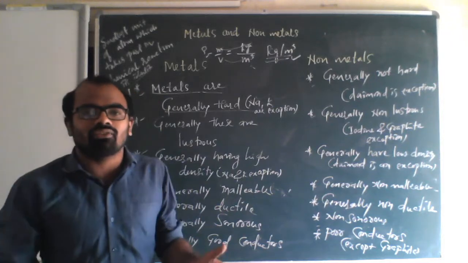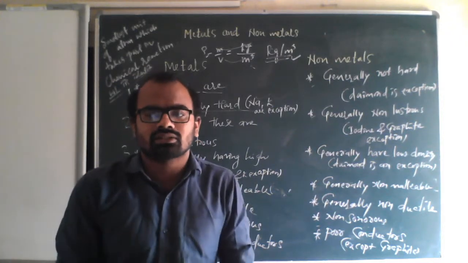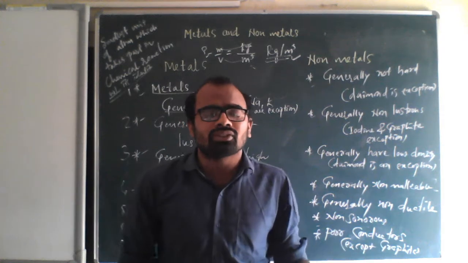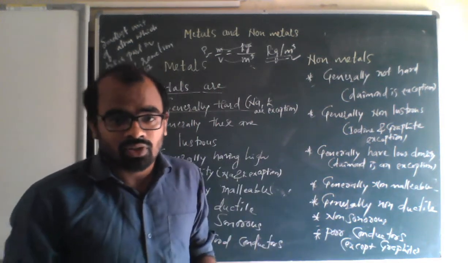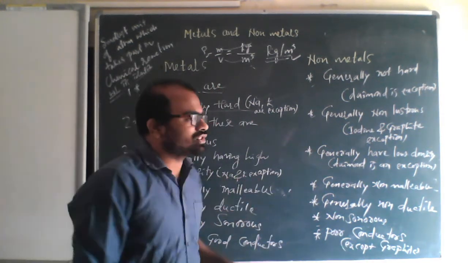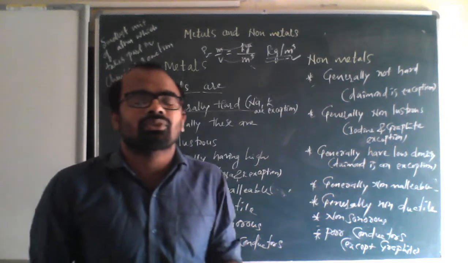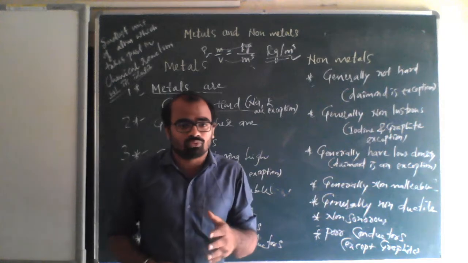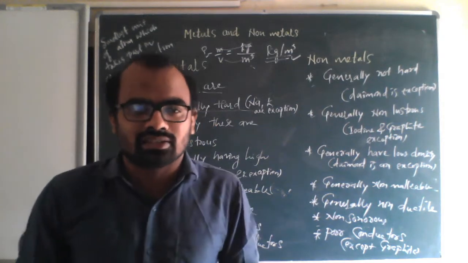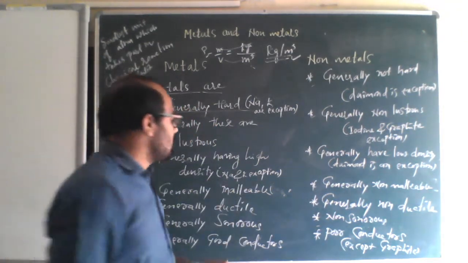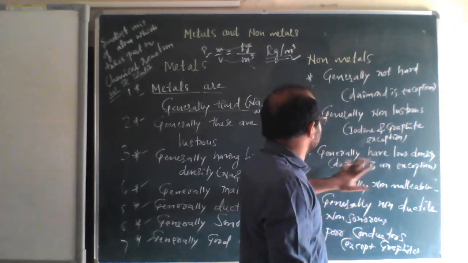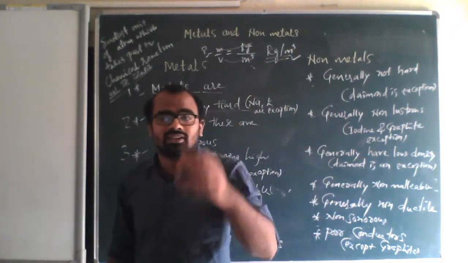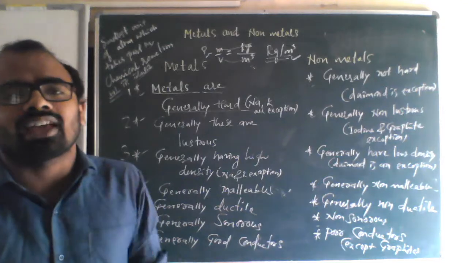Metals generally have high density. We have already discussed this in the last class. But sodium and potassium are exceptions. They have a density of almost 1 or less than 1, so their density is very low. But when it comes to non-metals, generally they have low density, but diamond is an exception again. Maximum times diamond is an exception.